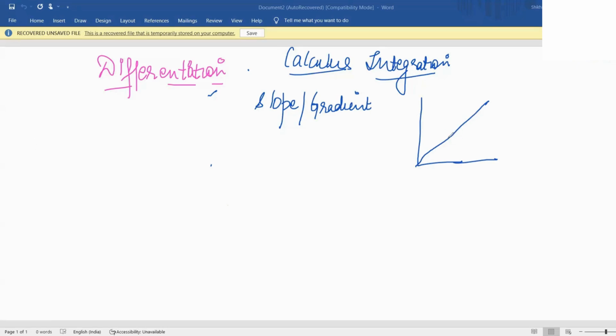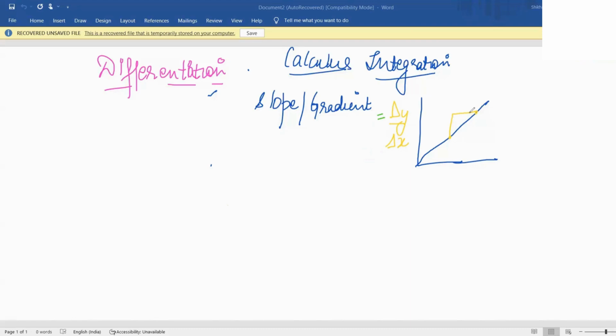So that is basically the change in y over the change in x, which gives you the gradient. Some books take delta y over delta x, or you can even write it this way. It's your choice. I'm not using this right now because I'm going to use that symbol for differentiation. Change in y over change in x is your gradient or slope.